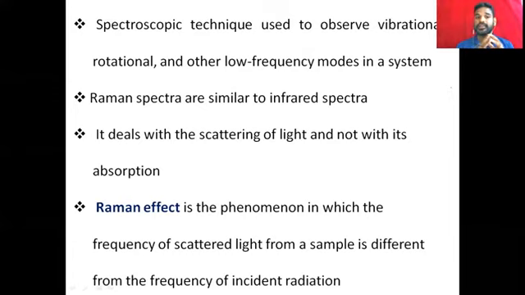And Raman spectra is similar to infrared spectra. It deals with scattering of light and not with its absorption. So here, very important, Raman spectra only deals with the scattering of light, not with the absorption.